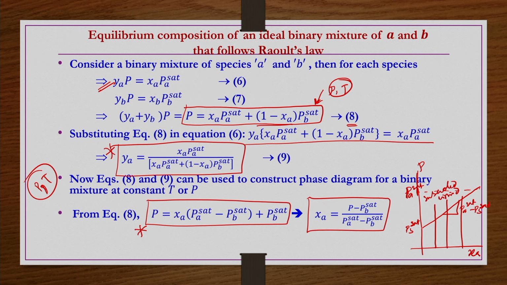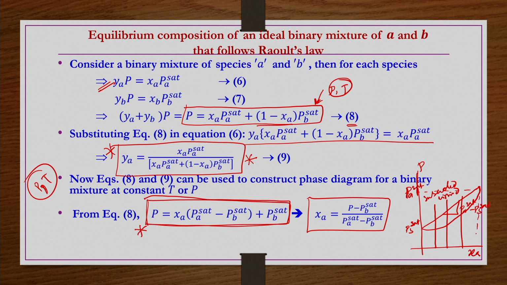P versus y_a, if you plot it, is not going to be linear like this. Equation 8, if you rewrite it, is clearly of the form y equals m x plus c, a linear equation. But equation number 9, P versus y_a, is not linear. That is the important difference one has to realize here: though the vapor phase is also ideal, the P versus y_a curve is not linear, whereas the liquid phase is ideal and P versus x_a is a linear curve. So let us say the P versus y_a curve has some form like this.